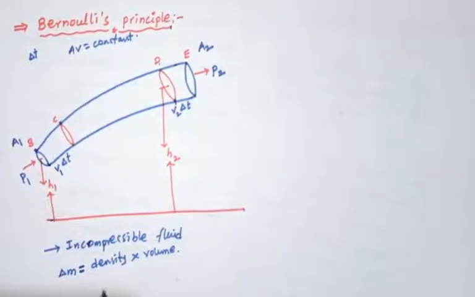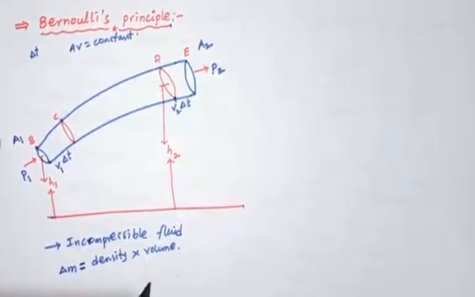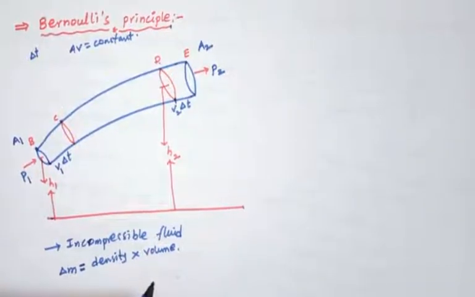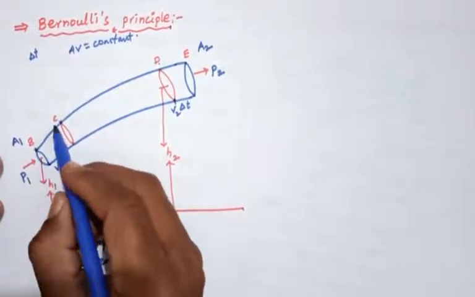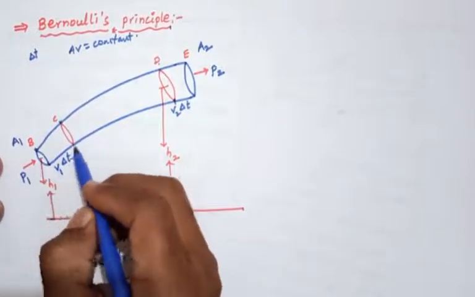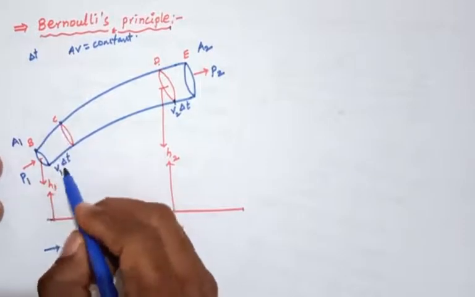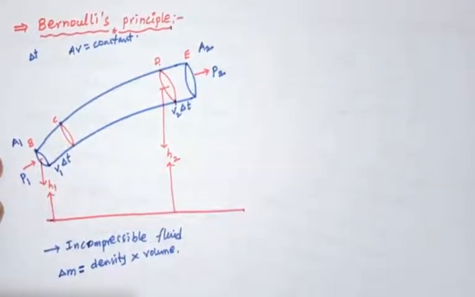The displacement of the fluid from B to C is V1 into delta T. This fluid is incompressible.